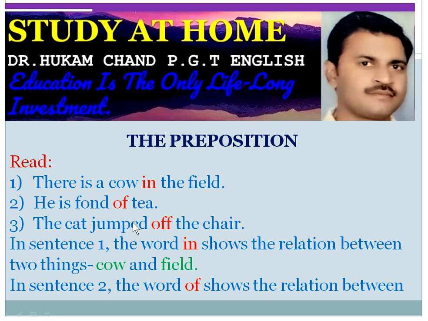In the third sentence, the cat jumped off the chair, of is a preposition because of shows the relation between jumped and the chair.